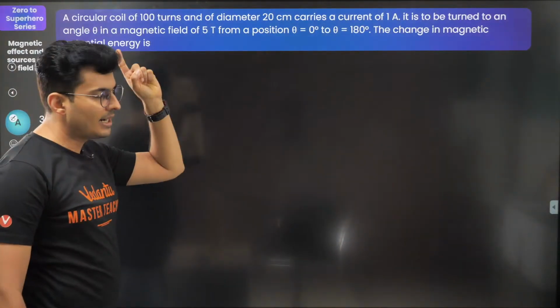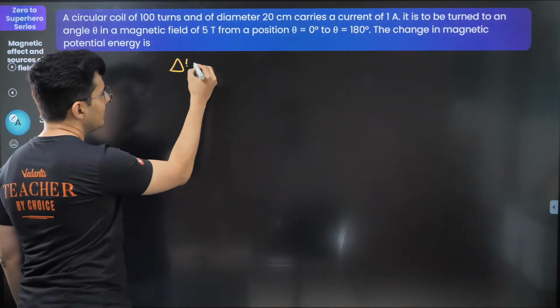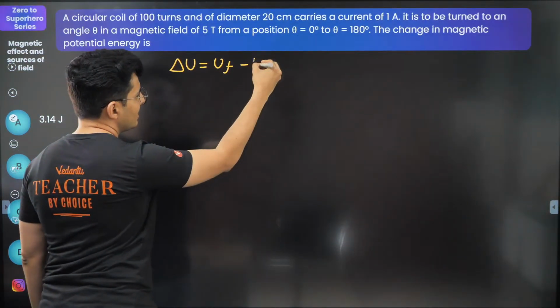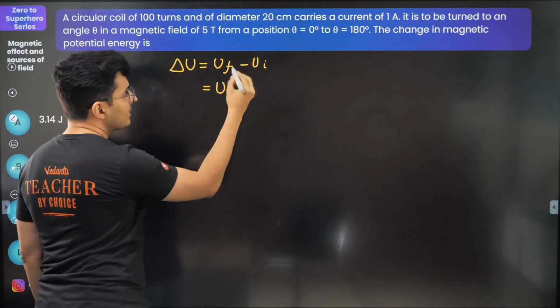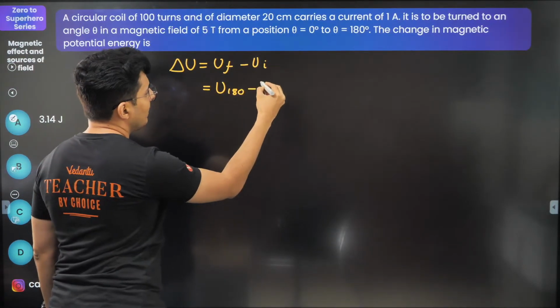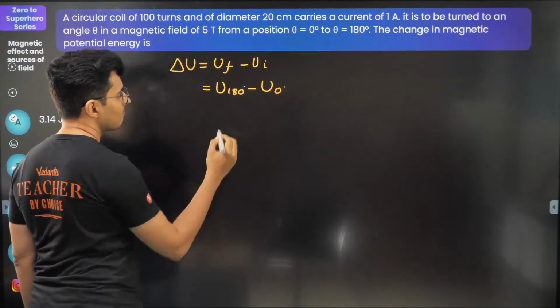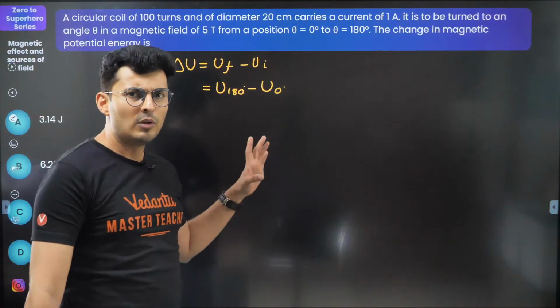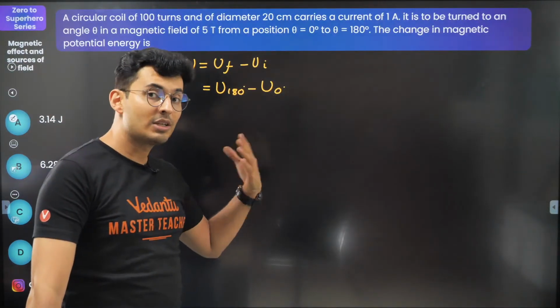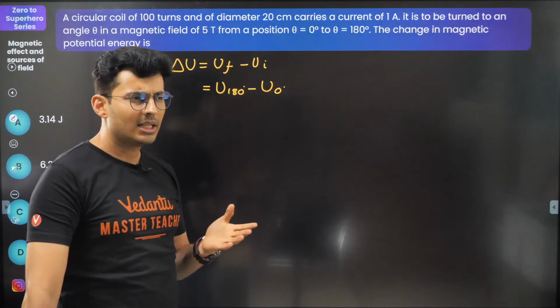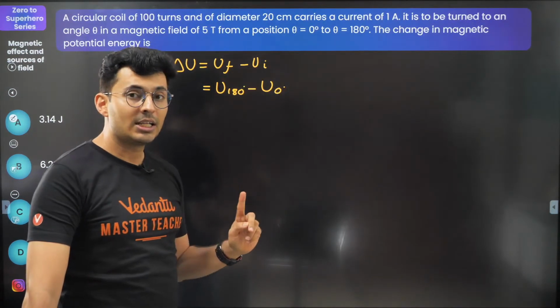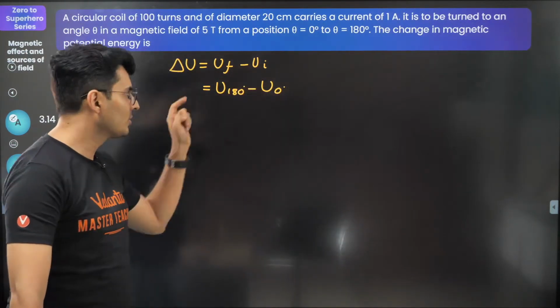So change in the magnetic potential energy, that means delta U, that means final energy minus initial energy, that means energy when it was 180 degrees minus energy when it was 0 degrees. Is there a formula for a loop placed in a field which gives me the energy? Yes, there is. Torque was P cross E, energy was minus P dot E. Let's use that.